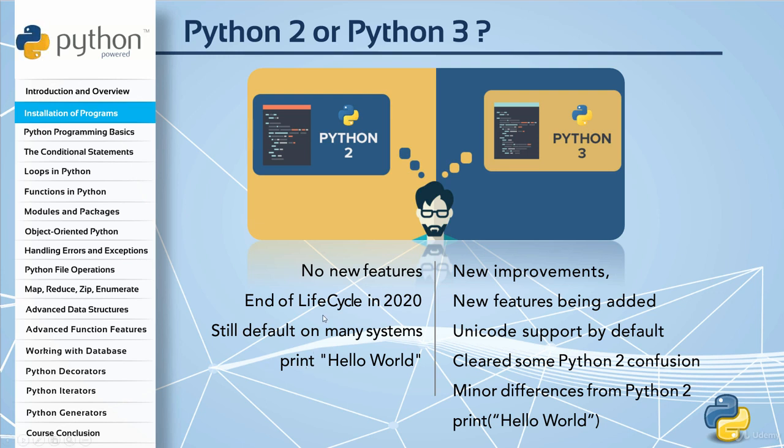So it's better to spend your time learning Python 3.x versions. When all these reasons are considered, it will be much better for you to learn Python 3. Even so, I will try to mention the differences between Python 2 and Python 3 as we move forward in our discourse. So in this course, as we said before, we are going to learn Python 3.x versions, which have many more advantages. So let's go ahead and install Python 3.